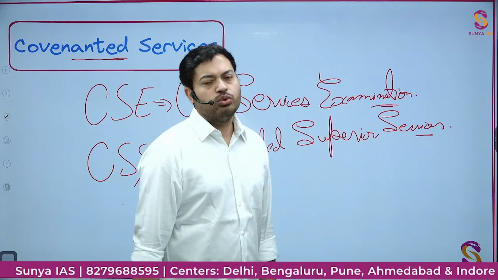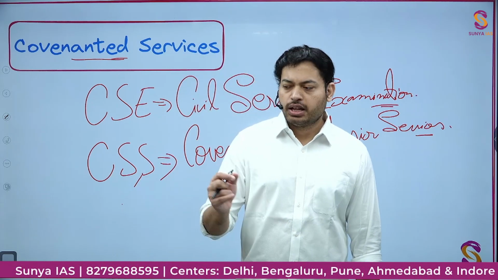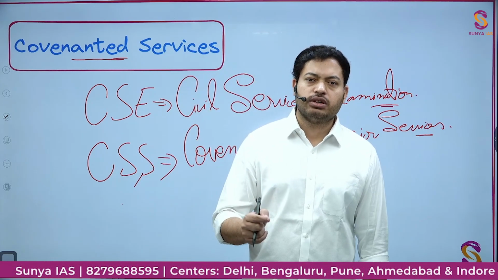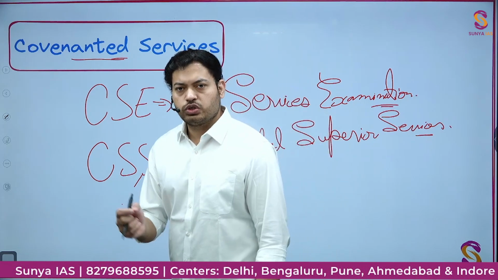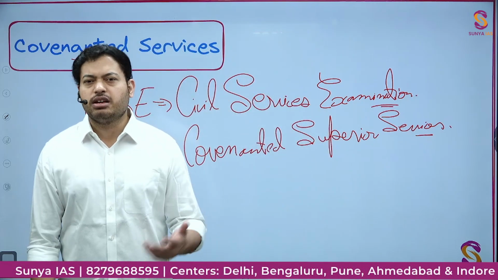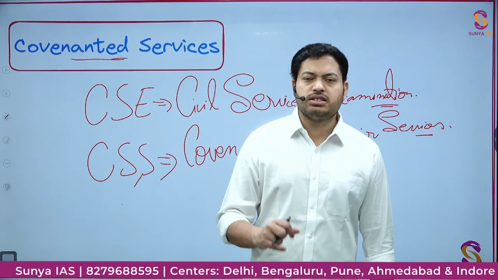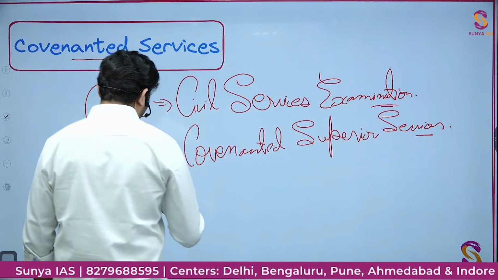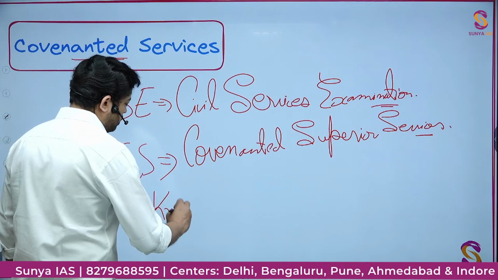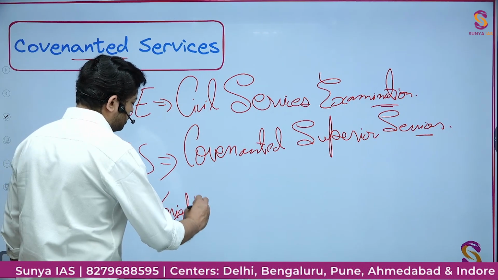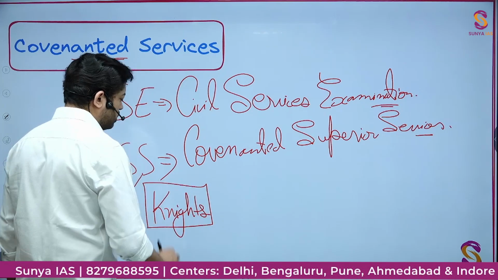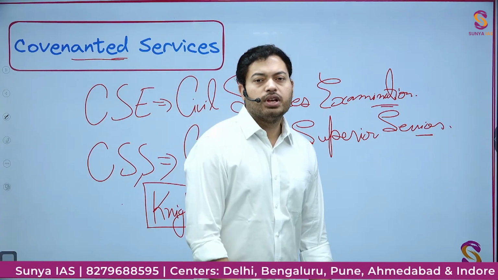Back in the day, there used to be knights, and the actual implementation of the rule of law, established by the British monarchy, the British crown, or later the British parliament, had to be done on the ground by these knights. These knights were, for all practical purposes, the representatives of the state on the ground.